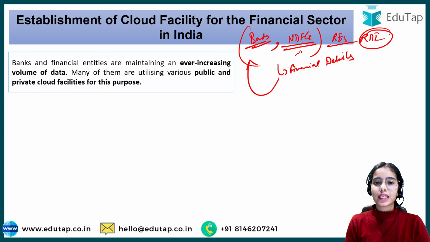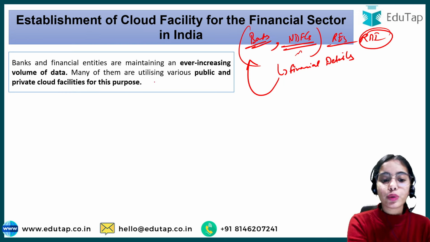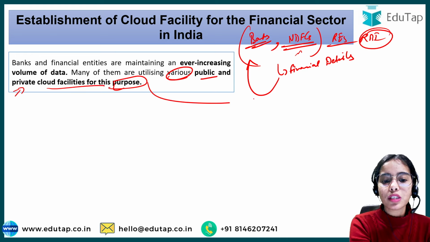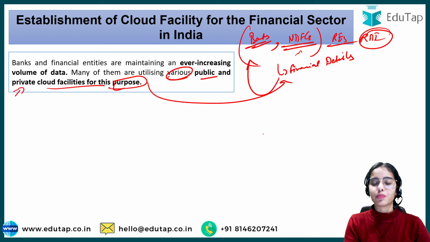It has been said that banks and other financial entities are maintaining an ever-increasing volume of financial details, and many of them are utilizing various public and private cloud facilities for storing these details, because the bank requires the account details.